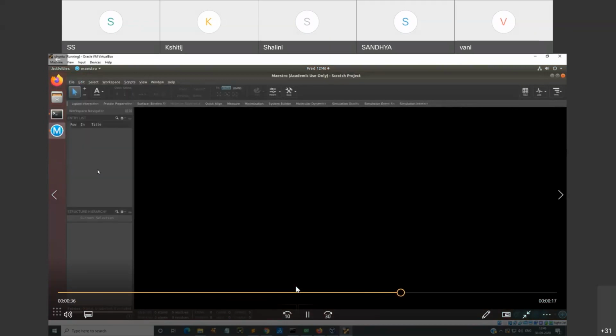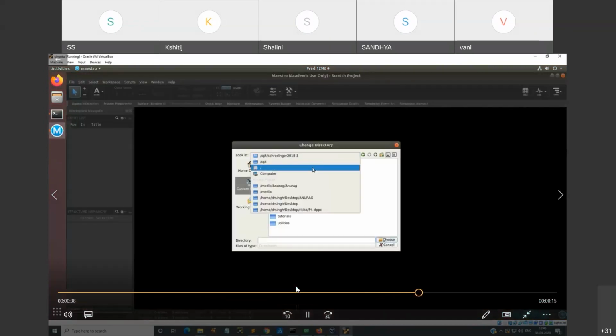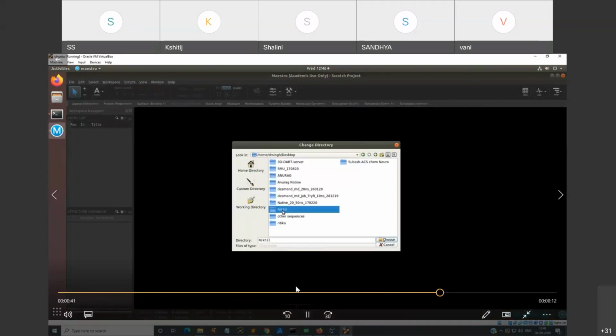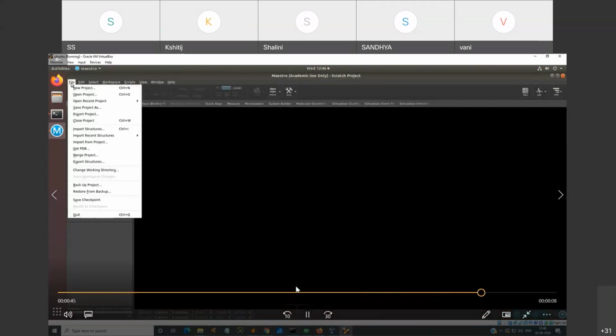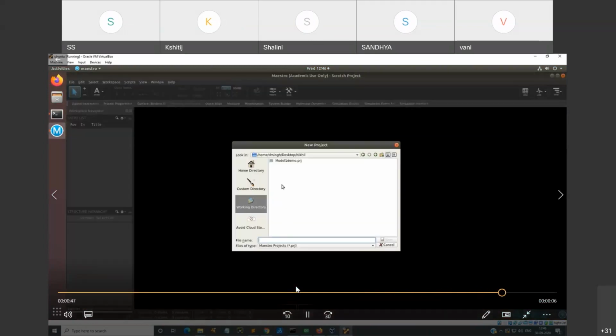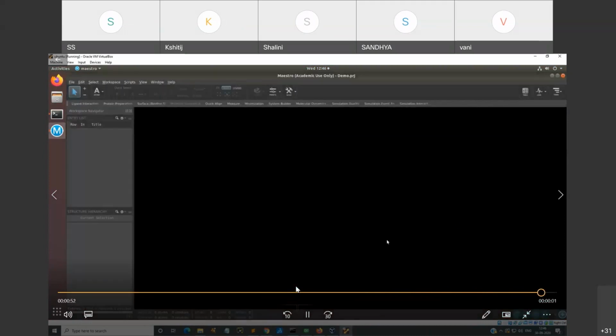We will change the working directory. First of all, please change the working directory. This is very, very important. And take your biomolecule of interest as a demo and save it onto the place where you want to do it. So we have made this new project, which was important.